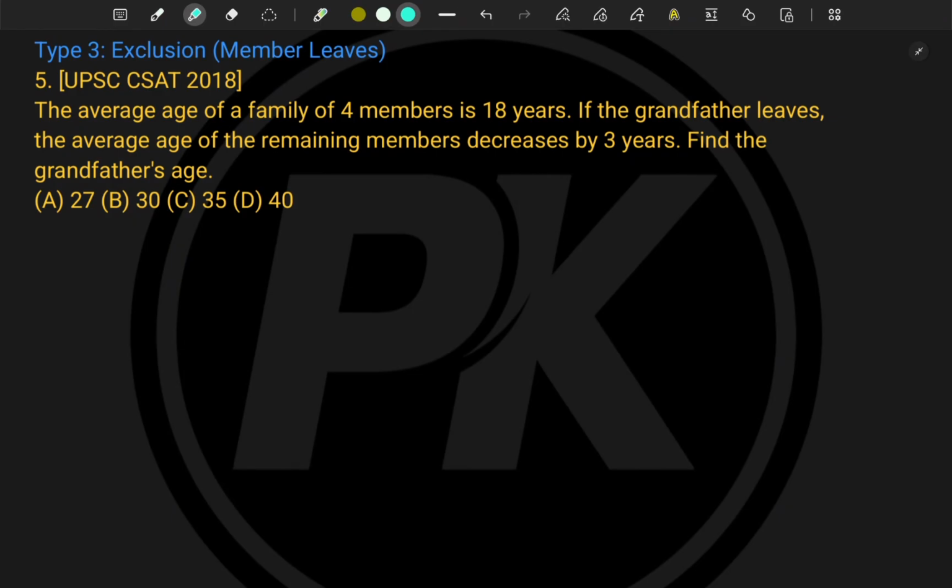Now let's move to type number 3. Type number 3 is exclusion. Let's say some member is leaving. This question was asked in UPSC CSAT 2018. Let's try to understand the question first.